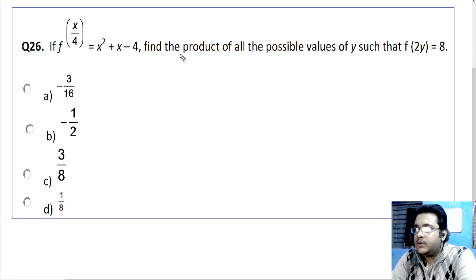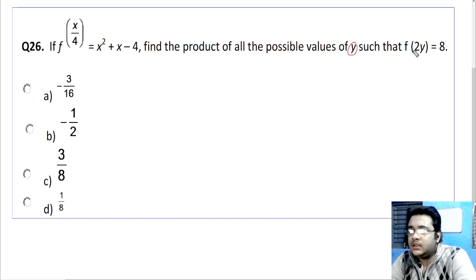So we have to find the product of all possible values of y such that f of 2y is equal to 8. Now obviously the function is given in the form of x. So f of x is given, and they are asking you something related to f of y.